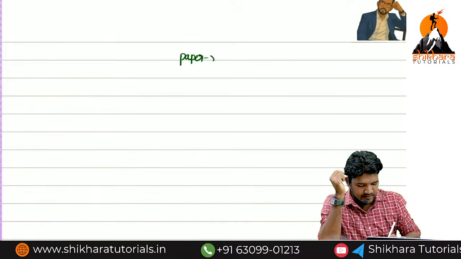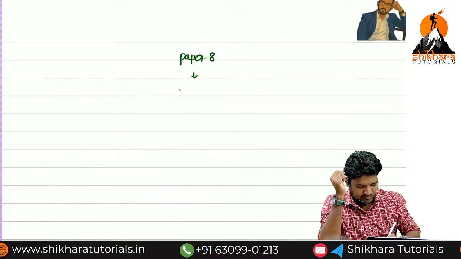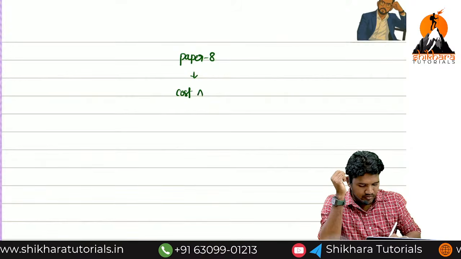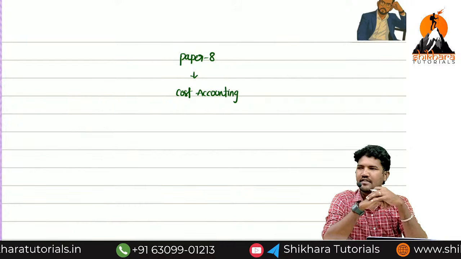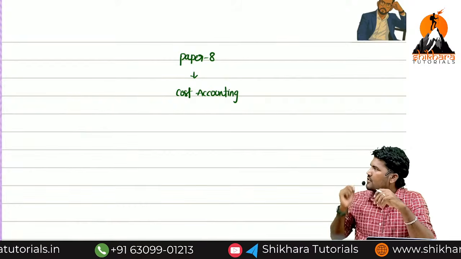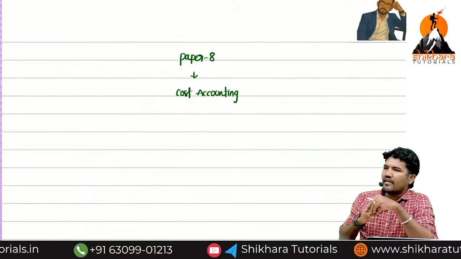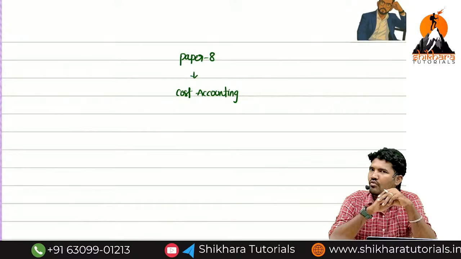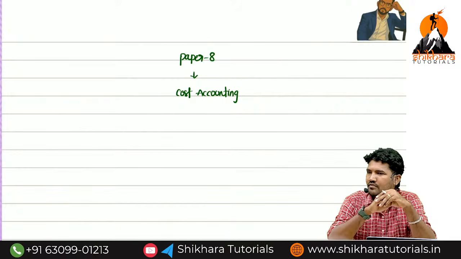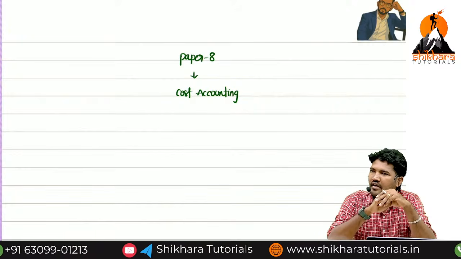Paper number 8, cost accounting. I hope this paper already started, sir. When it comes to the weightage point of view, here I am discussing about techniques of cost accounting. So from techniques of cost accounting, you will get 38 marks. So you can easily crack that question, sir.